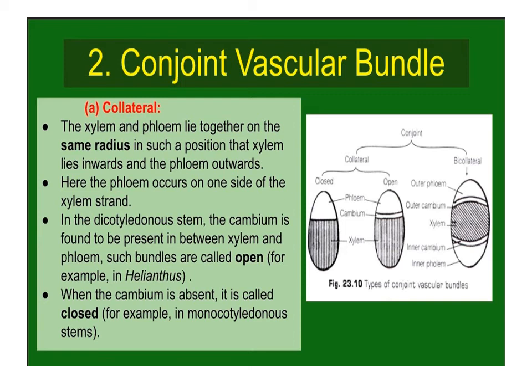Collateral. The xylem and phloem lie together on the same radius in such a position that xylem lies inward and phloem outward. Here phloem occurs on one side of the xylem strand. In the dicotyledonous stem, the cambium is found to be present in between xylem and phloem. Such bundles are called open collateral vascular bundles, for example in Helianthus. When the cambium is absent, it is called closed type, for example in monocotyledonous stems.